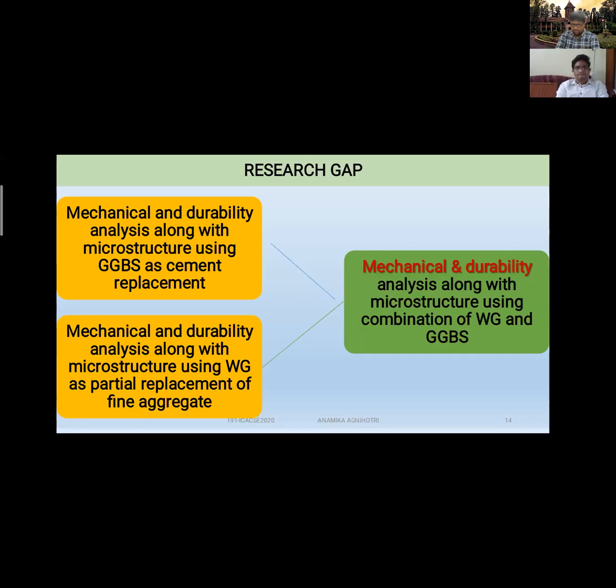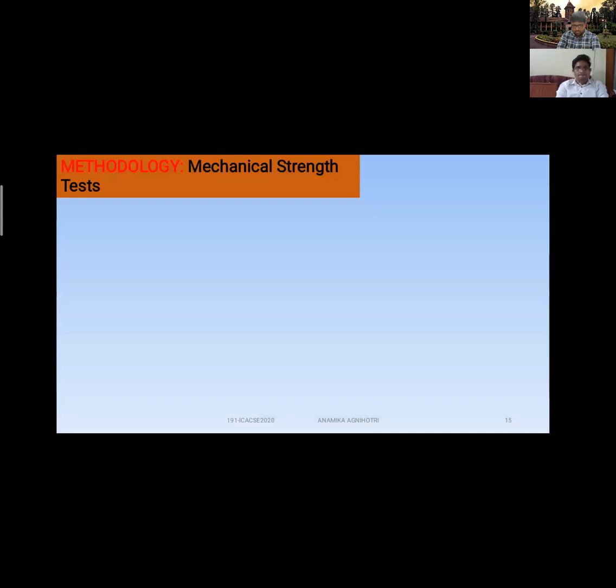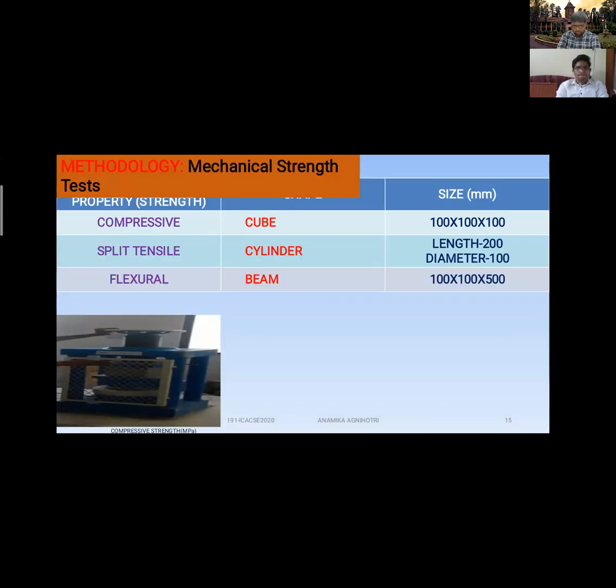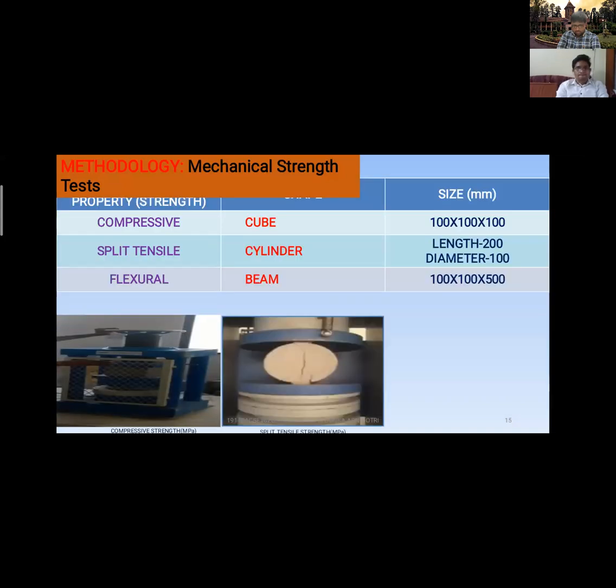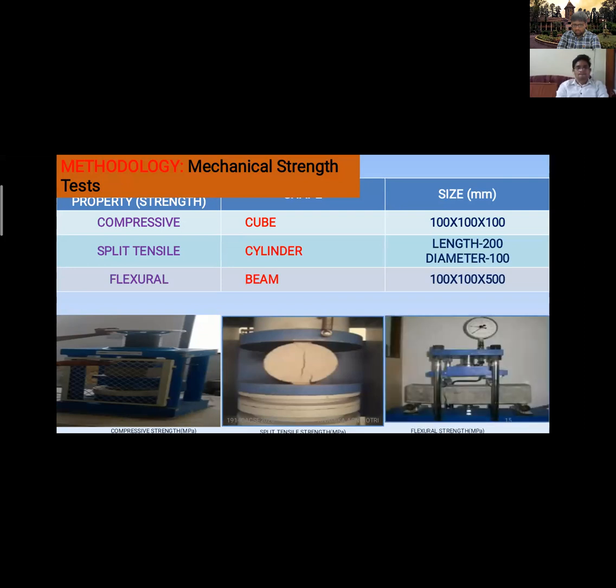First we found the optimum one for GGBS, then keeping it constant, we tried to find the optimum one for the waste glass. These were different strength tests we usually do, like compressive strength test, split tensile, flexural strength, and their respective shapes of the specimen and their standard sizes.